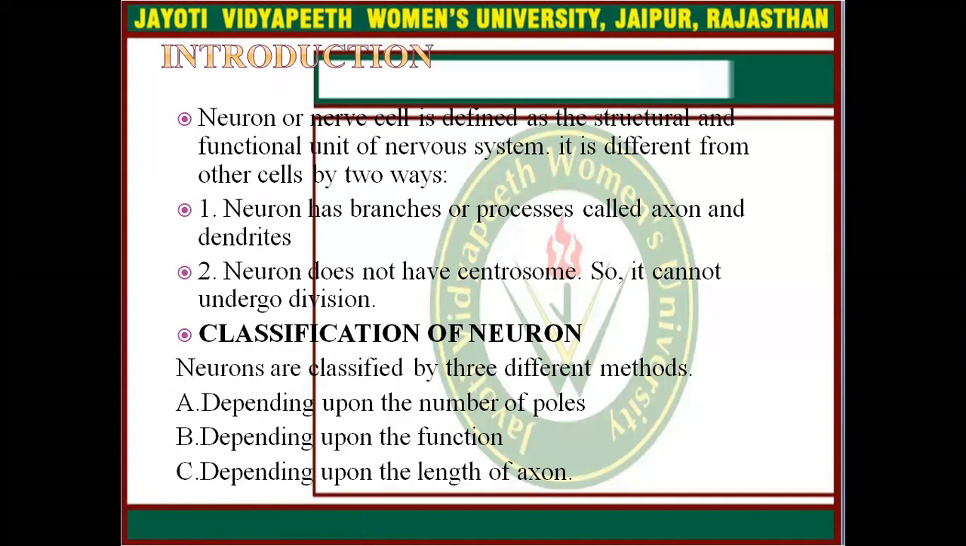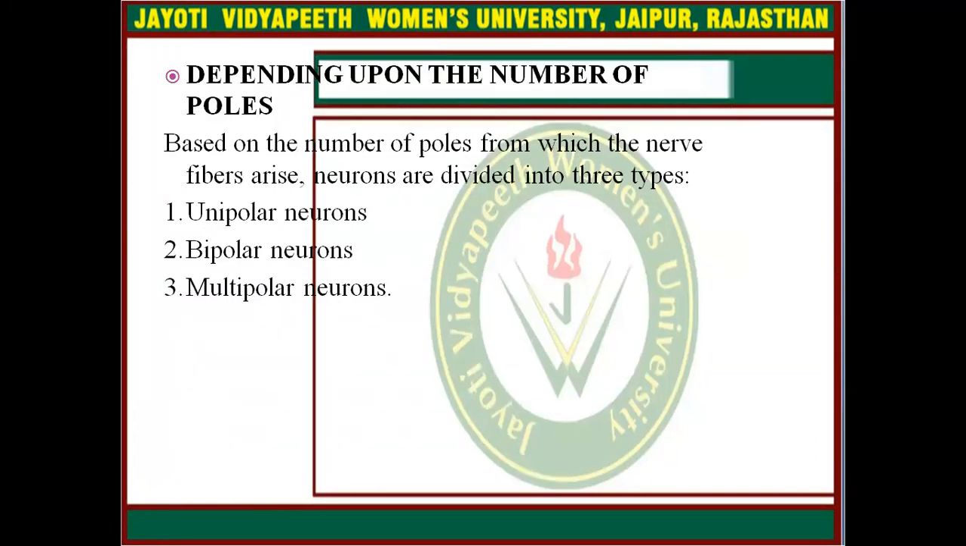Classification of neuron. Neurons are classified by three different methods. First, depending upon the number of poles. Second is depending upon the function. Third one is depending upon the length of the axon. So we will discuss the first type, depending upon the number of poles. Based on this, we can classify neurons in three groups. First is unipolar, second is bipolar, and third one is multipolar.